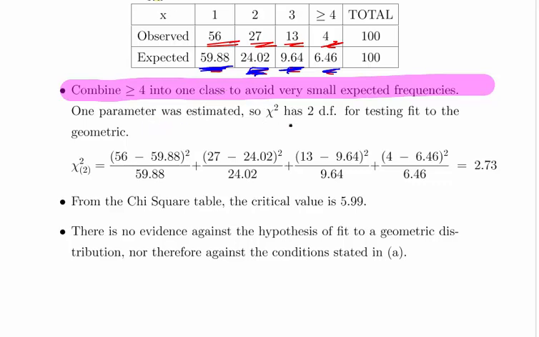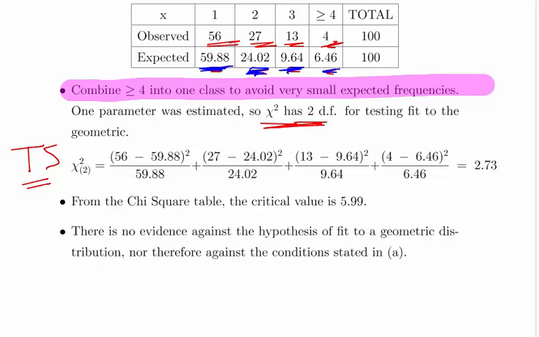So what we're going to use is a chi-square test here with 2 degrees of freedom for testing the geometric distribution. What we're going to do here is calculate our test statistic, TS. This is a very straightforward calculation, consistent with the chi-square test calculations that you would normally do.